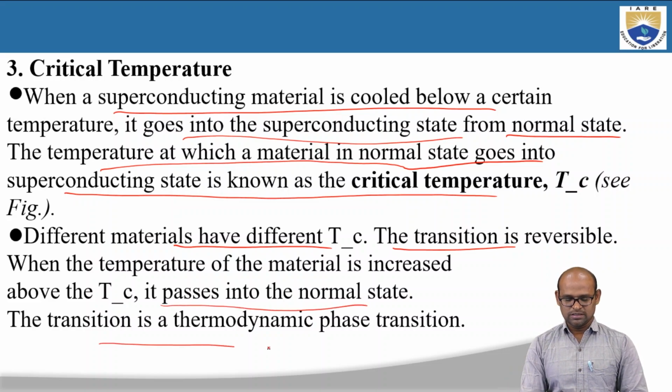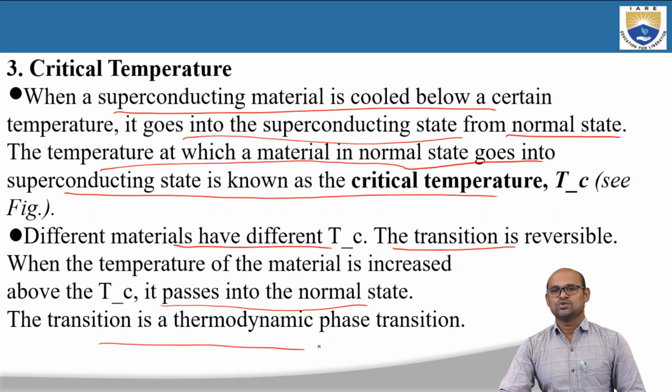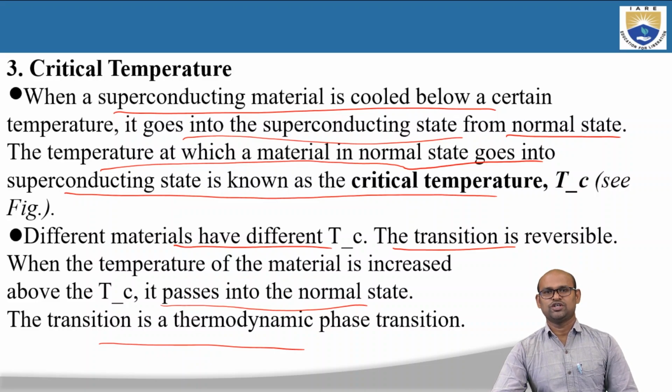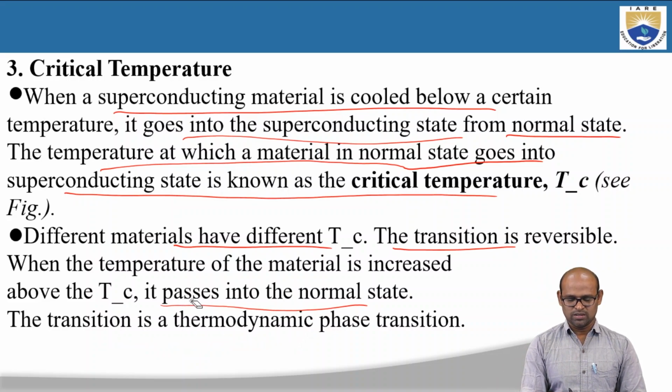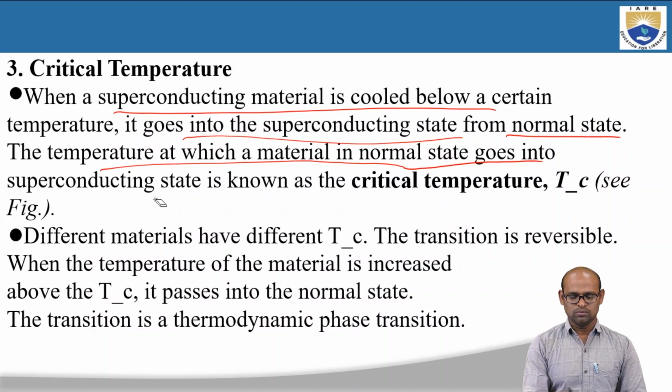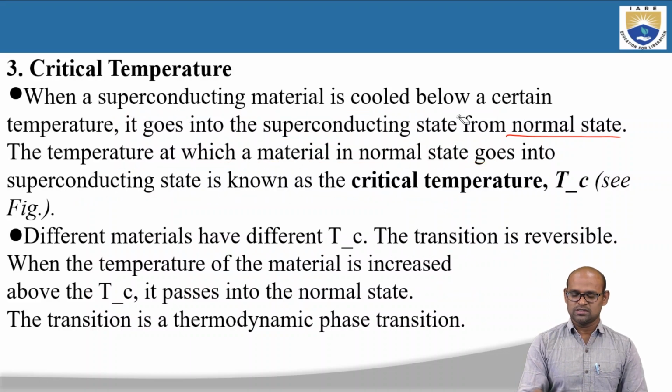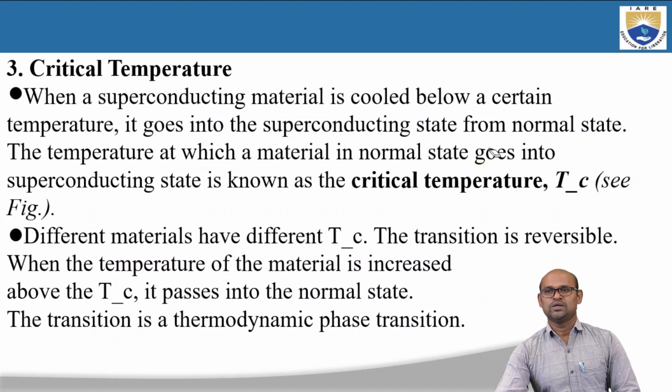The transition is a thermodynamic phase transition. So there are two phases. The first is the superconducting phase and the other is the normal phase. This superconducting transition from the normal state to the superconducting state by changing temperature is a thermodynamic transition because there is a change from one phase to another phase. These two phases are: the normal state is one phase and the superconducting state is another phase.